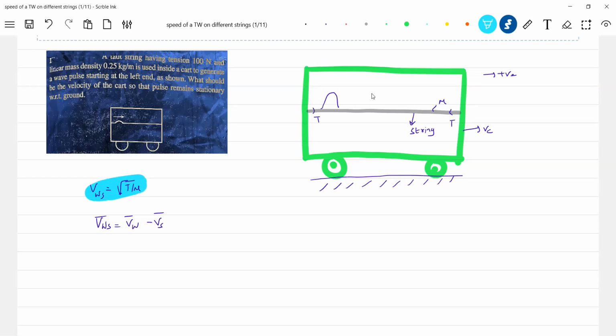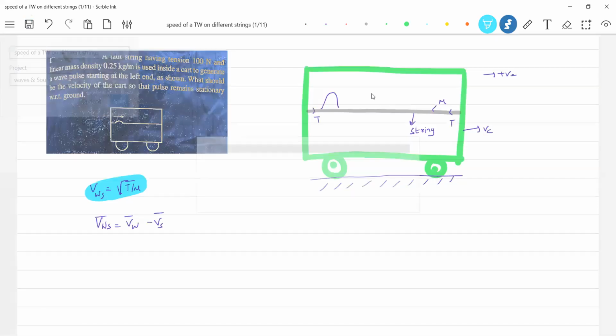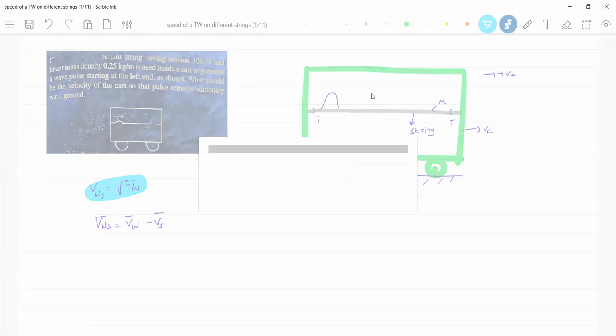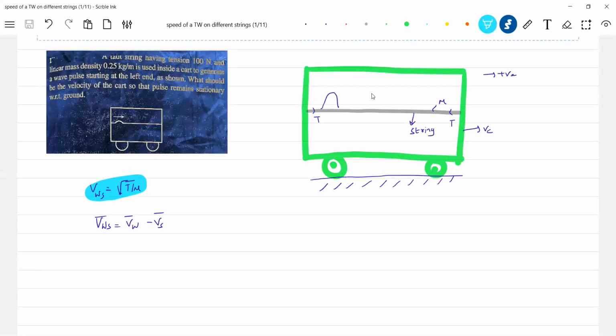Then what is the condition given? The wave should be at rest with respect to ground. So I'll put it like this. Then what is the velocity of the string?